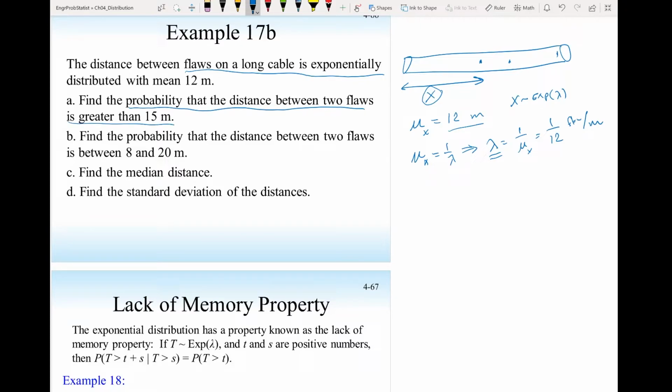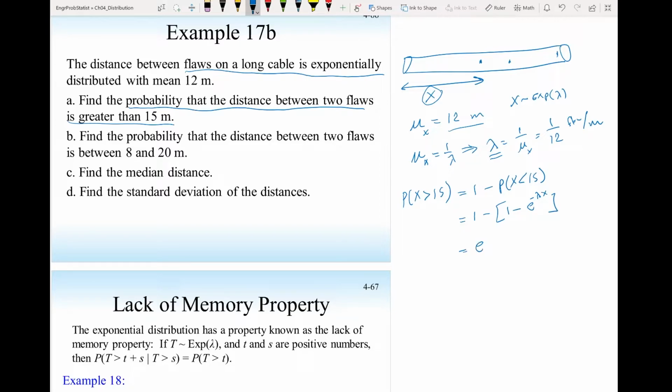So they want the probability that x is greater than 15. This is the same as 1 minus the probability x less than 15. So this is 1 minus, use the cumulative distribution function, 1 minus e^(-λx).